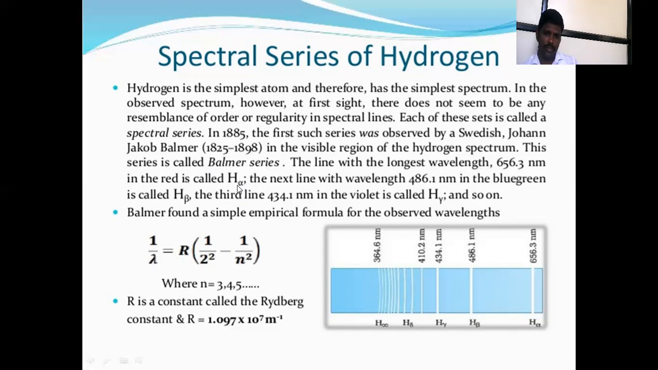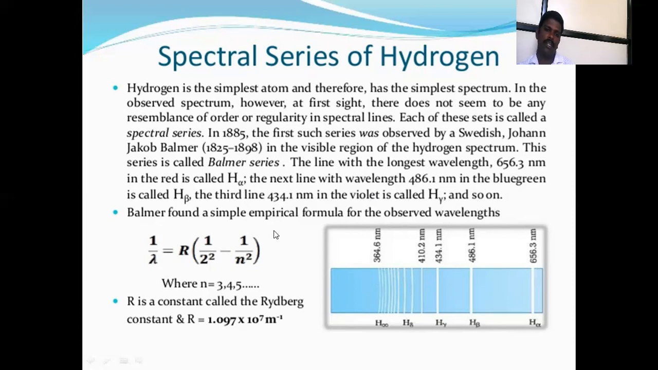The next line, with wavelength 486 nanometer, is blue green and is called H beta. The third line is 434.1 nanometer, violet, called H gamma, and so on. म्हणजे like this: H alpha, H beta, H gamma. That is a different wavelength each. These are the spectral lines.